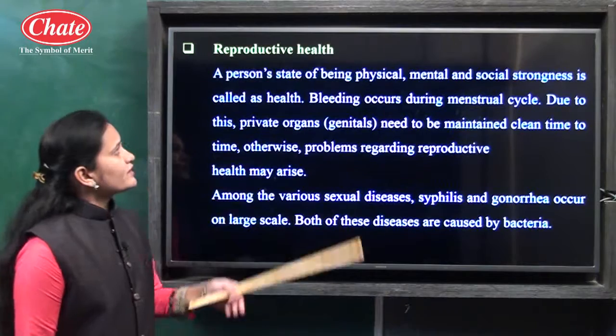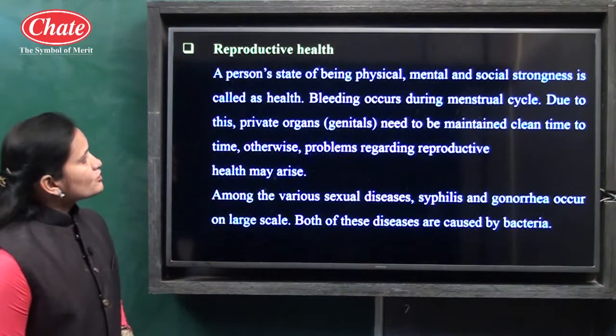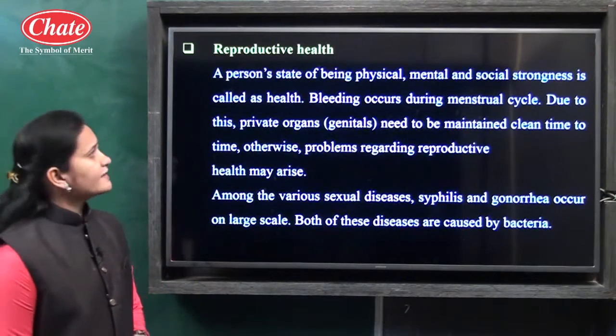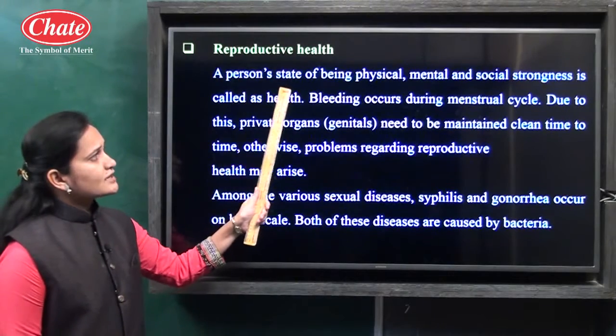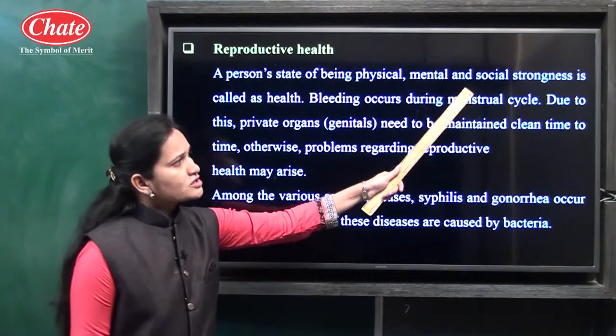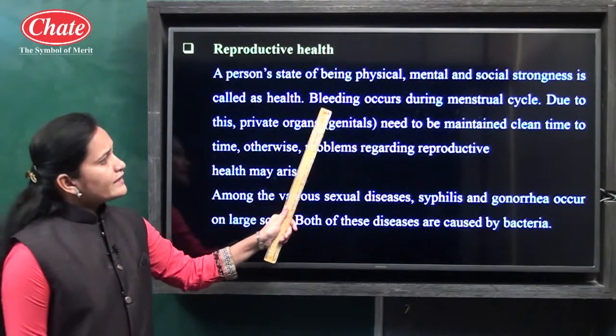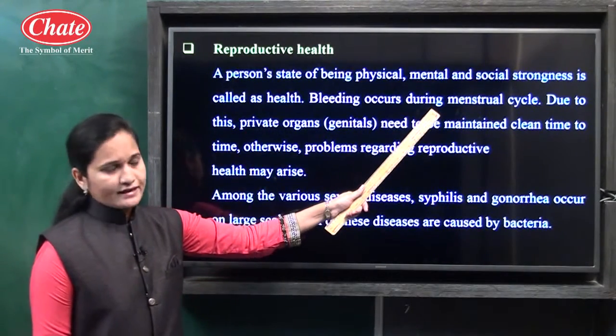Now, the next point is about reproductive health. First we will see the meaning of health. Health means a person's state of physical, mental and social well-being. Bleeding occurs during the menstrual cycle.